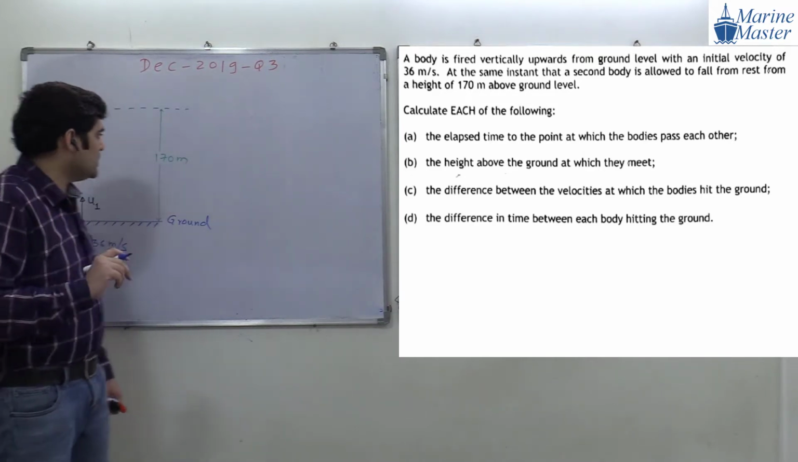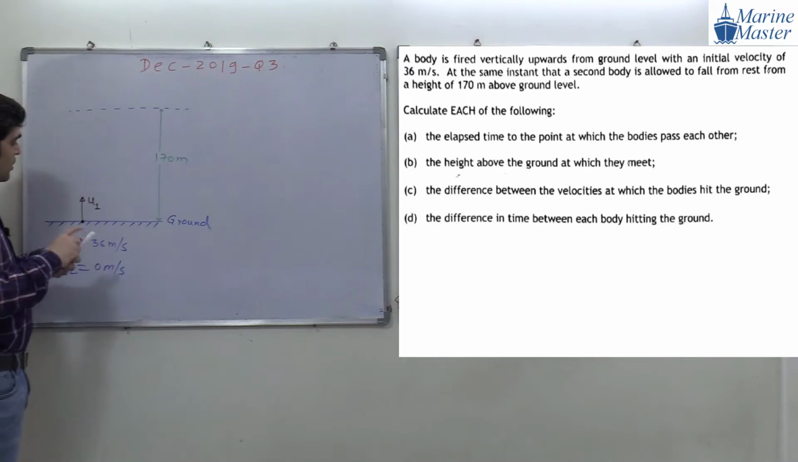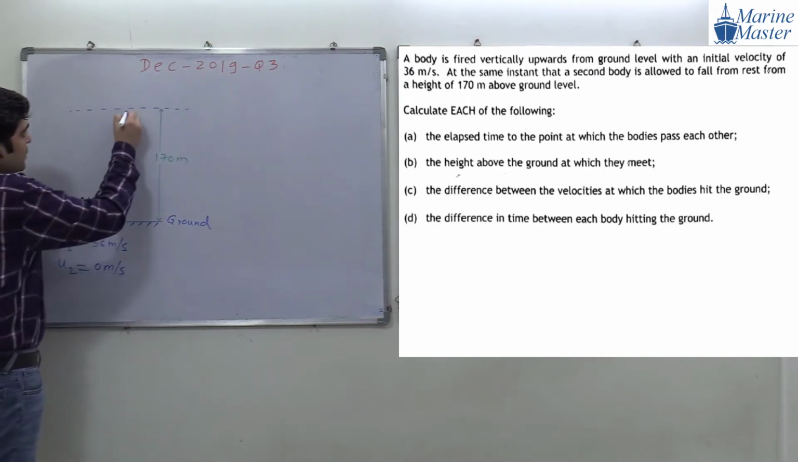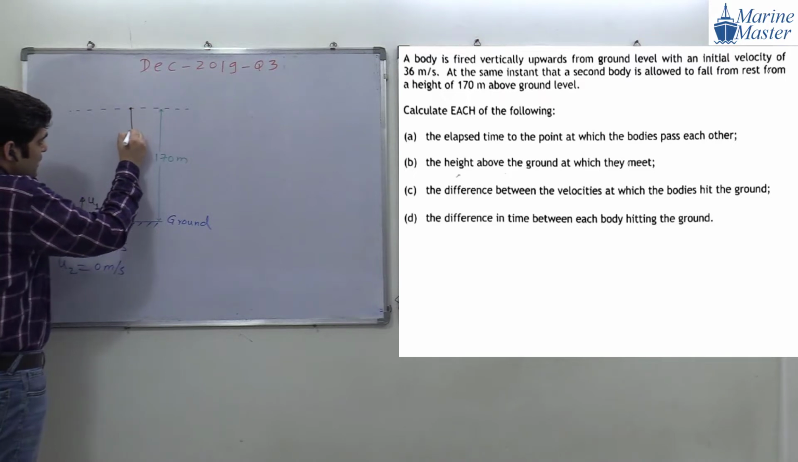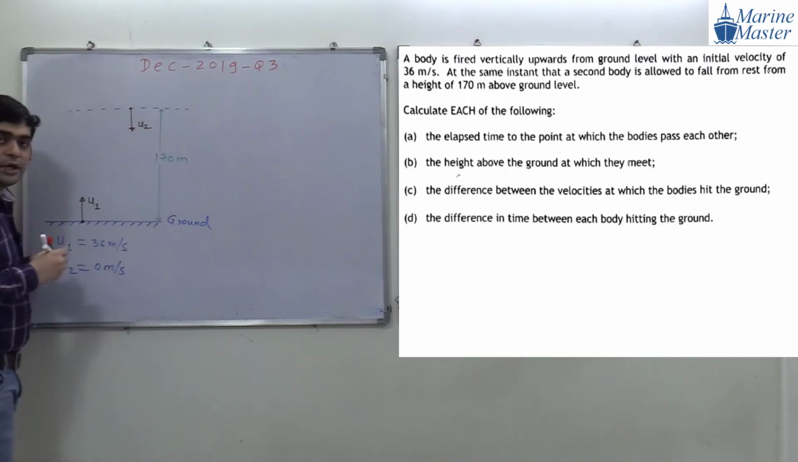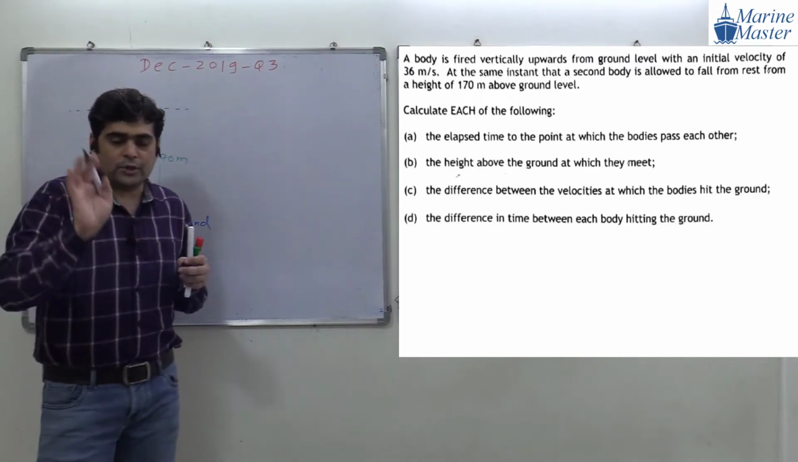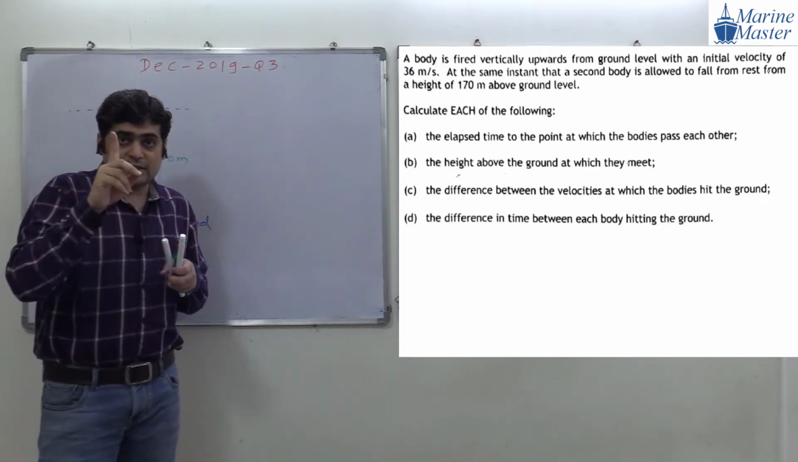Try to see the scenario here. Now, it falls from a height. So it is going down, and its initial velocity is u2. Try to see the scenario here. Just observe the things.